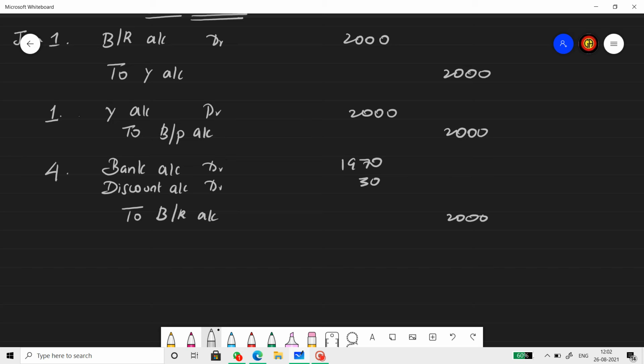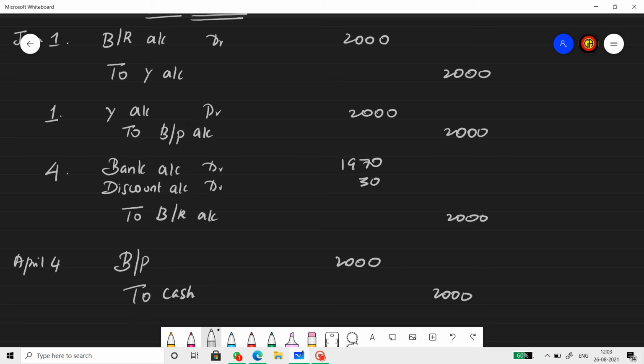The bill period is 3 months. So the bill is due on maturity on 4th of April. So on 4th April, the bill which X accepted will be cleared by X. That means the BP will be cleared. So it is BP account debit to cash account, 2000.